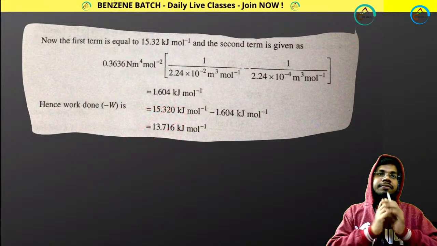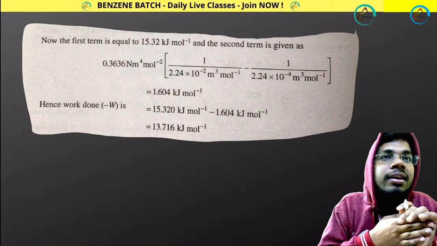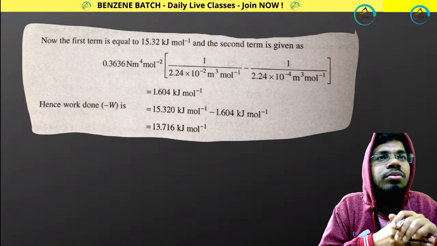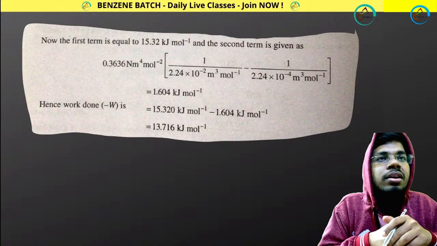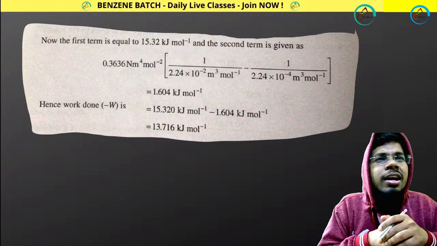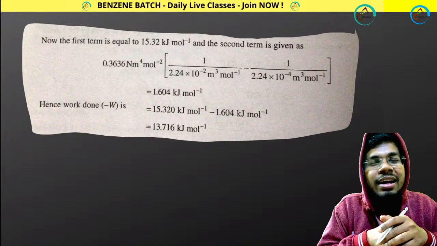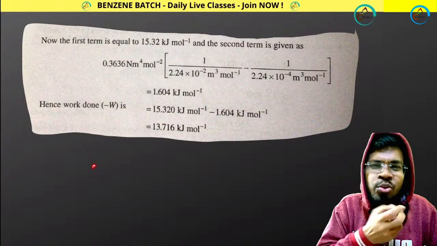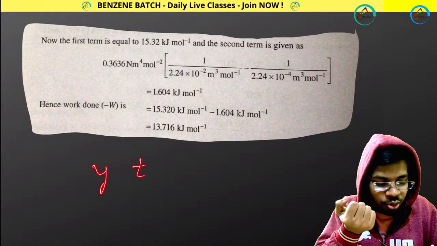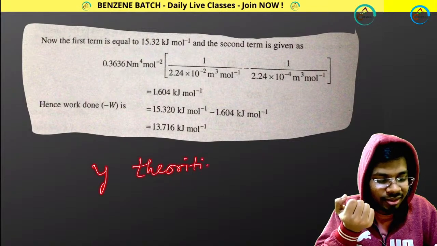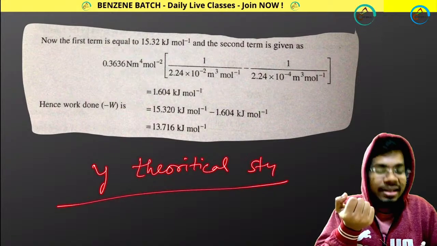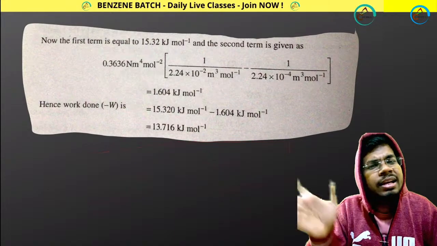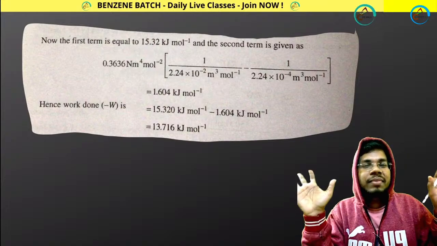P external is not given, understood, but the volume expansion is from V1 to V2. V2 means 100 times V. That doesn't matter, Arnab. You are doing a theoretical study. They are not giving you P external, it is simply a reversible process, fine, it doesn't matter.